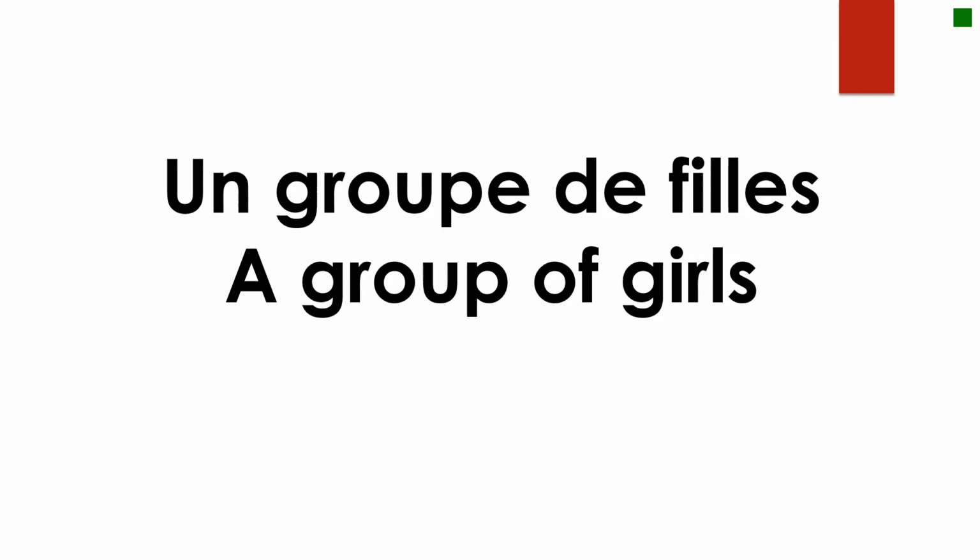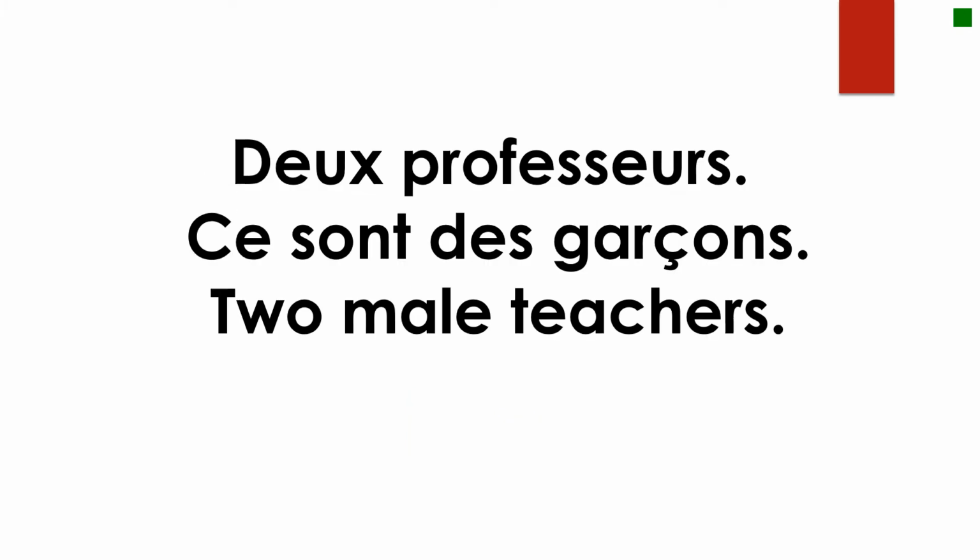Okay, this time, nous avons un groupe de filles, a group of girls. Which one would you use? Elles, c'est correct. Elles, pluriel. Deux professeurs, ce sont des garçons. Two male teachers. Which one would you use? Ils, pluriel. Très bien.